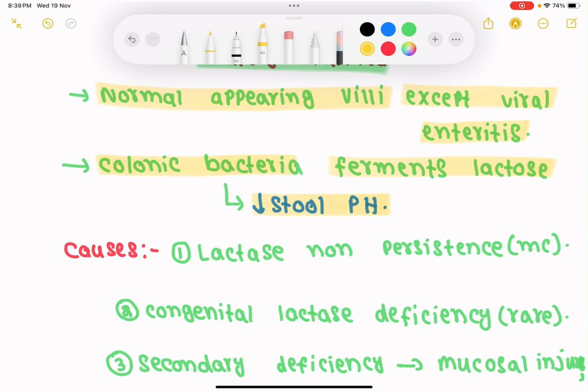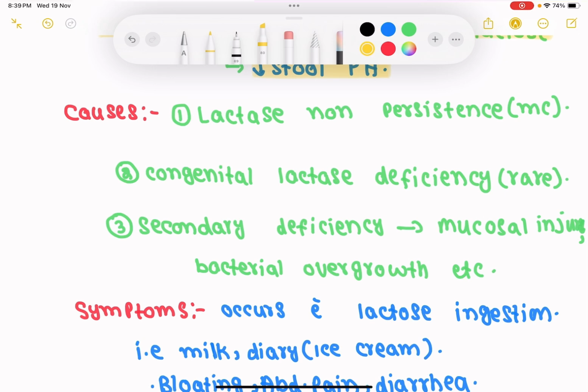Now let's see the causes. We have lactase non-persistence. It means that lactase deficiency occurs. You can say that lactase level decreases with aging. The level of lactase enzyme that is present inside the small intestine in normal people decreases with aging. As we grow, as we age, the level of lactase decreases. Lactase non-persistence means that it is not persistent in all people at all ages. And this is the most common cause of lactase deficiency. Then we see congenital lactase deficiency, that is rare. So congenital lactase deficiency is not common. The most common is lactase non-persistence. Second is congenital lactase deficiency.